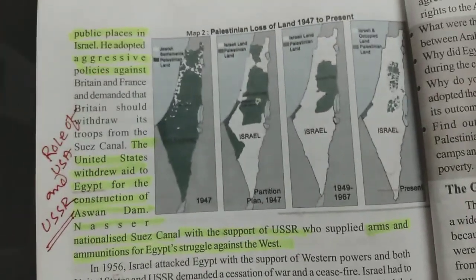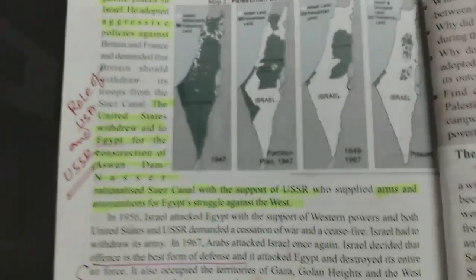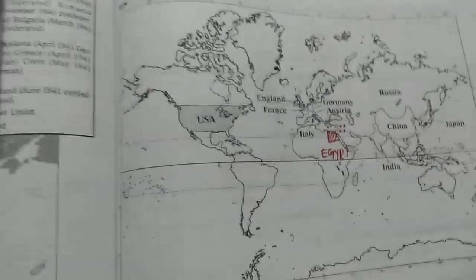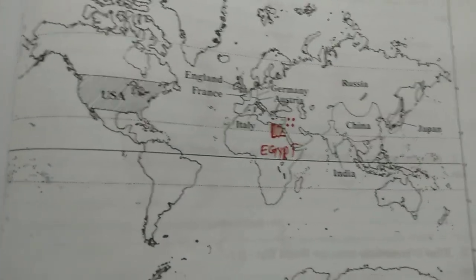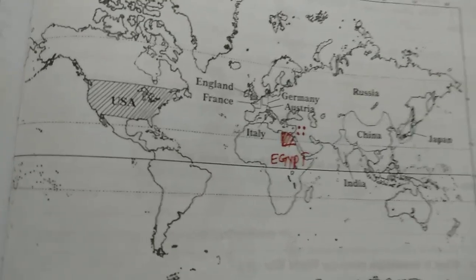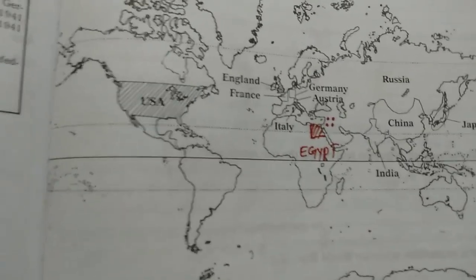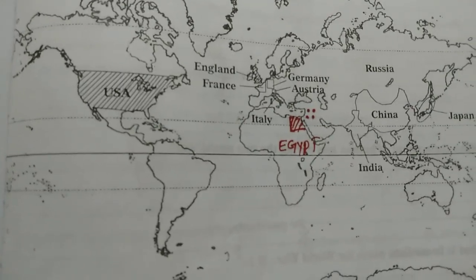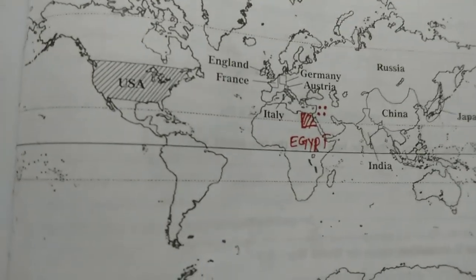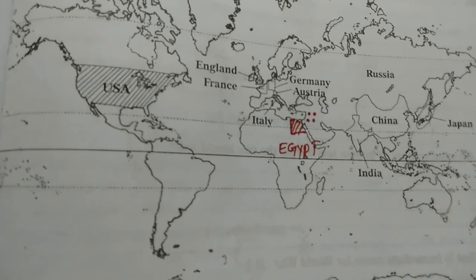Okay children, so far what we read, let us recap. The conflict started between three groups: one is the Arab, second the Jew, and third the Christian. The main bone of contention is Israel. Another place is Jerusalem, which is the promised land for all. And how did the Jewish people get involved?